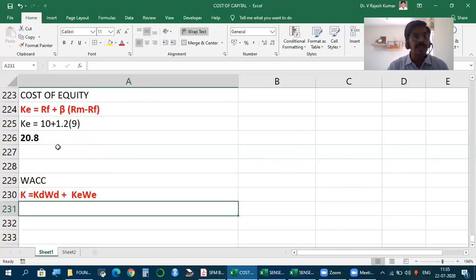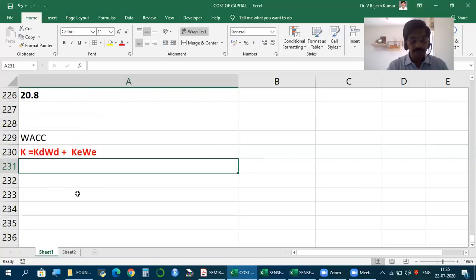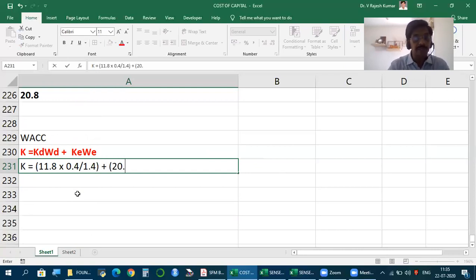So I take 11.8 into 0.4 by 1.4 plus 20.8 into 1 by 1.4.